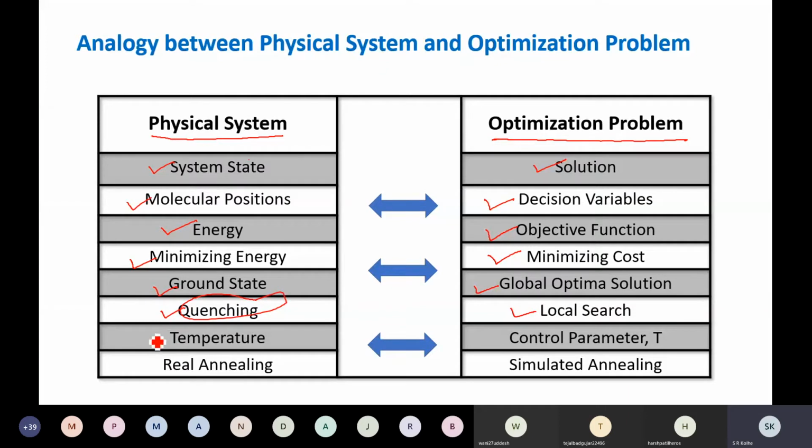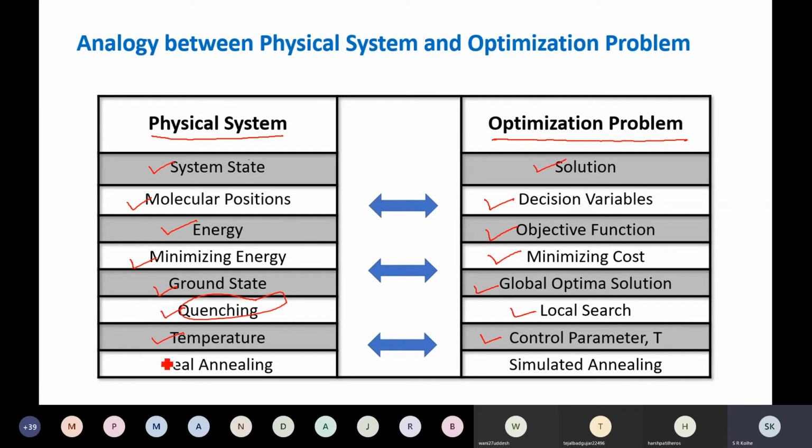In physical system we say temperature. Here in optimization problem, in this simulated annealing algorithm, we are going to call that the control parameter T. So we are going to initialize this T with some value, and then we will reduce this temperature over a period of time by using some annealing schedule.